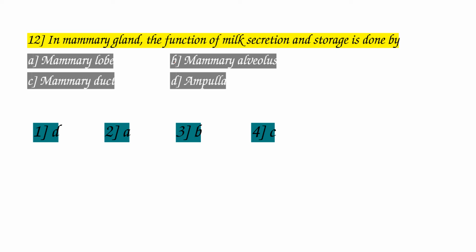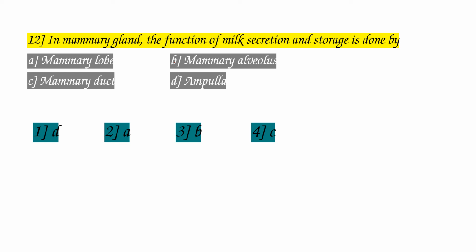A is a mammary lobe, B is a mammary alveolus, C is mammary duct, and D is mammary ampulla. Among these four parts, which part acts as the function of milk secretion?